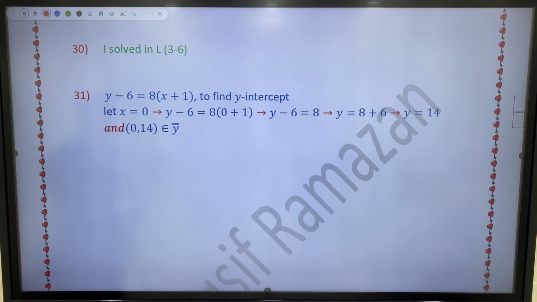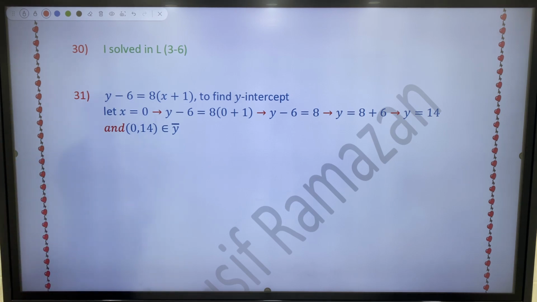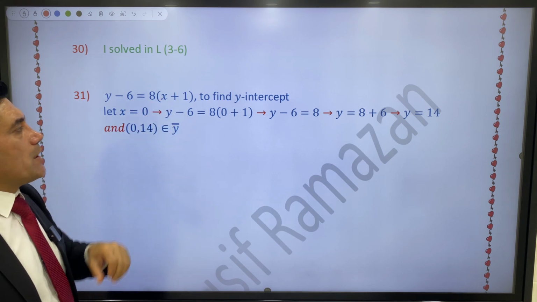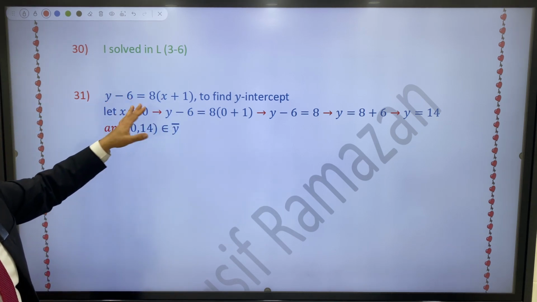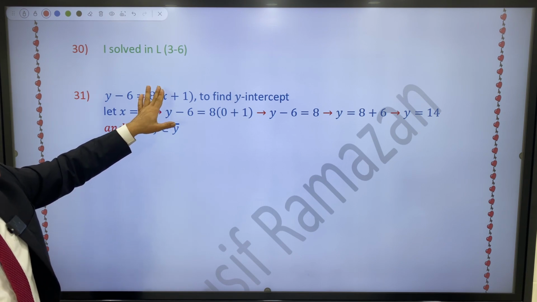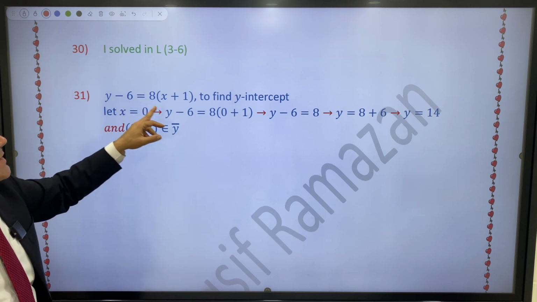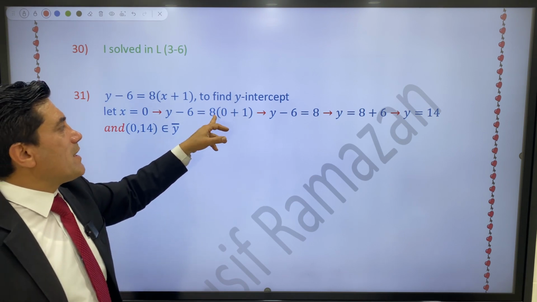Now about question 31, you have an equation y minus 6 equals 8 bracket x plus 1. To find the y-intercept, let x equal 0 to find the value of y. So y minus 6 equals 8 bracket 0 plus 1. 0 plus 1 is 1, 1 times 8 is 8.